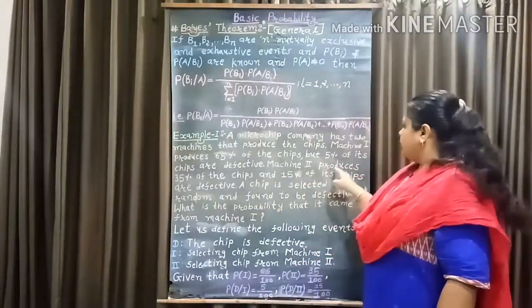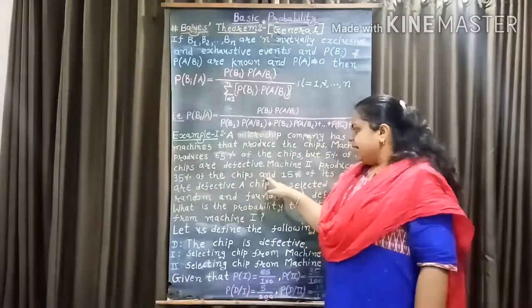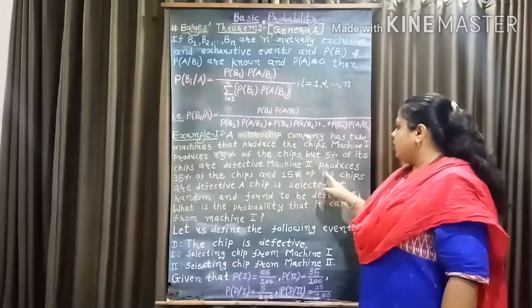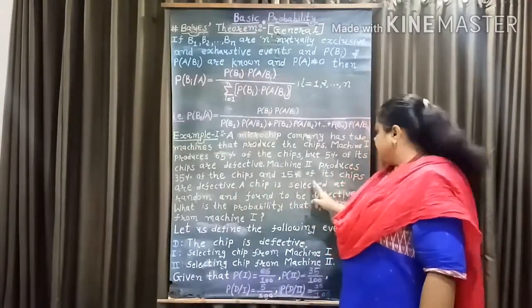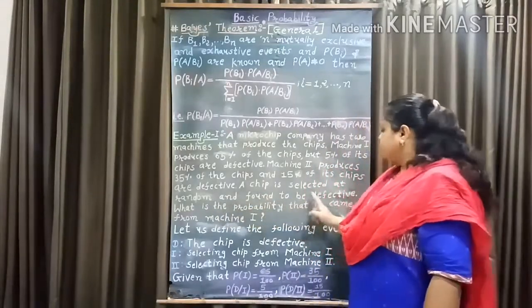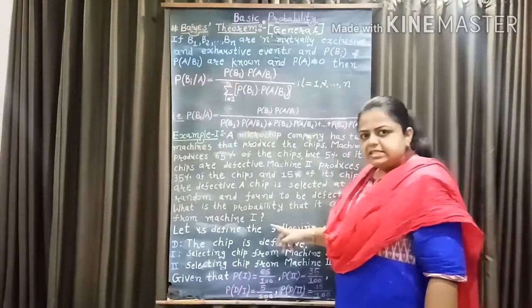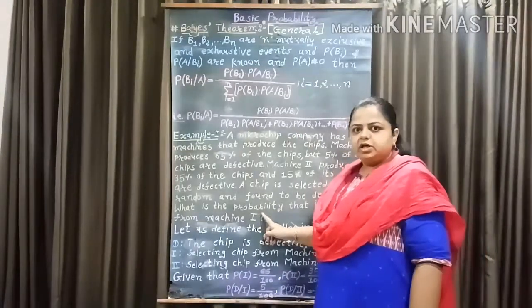Machine 2 produced 35% of the chips and 15% of its chips are defective. A chip is selected at random and found to be defective. What is the probability that it came from machine 1?